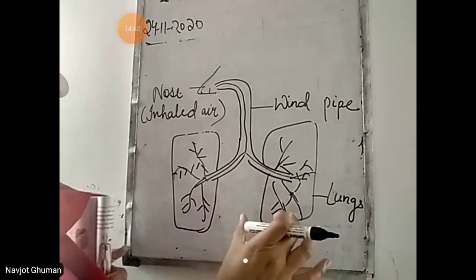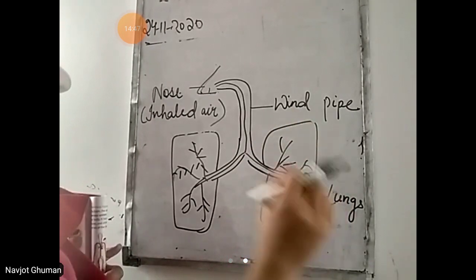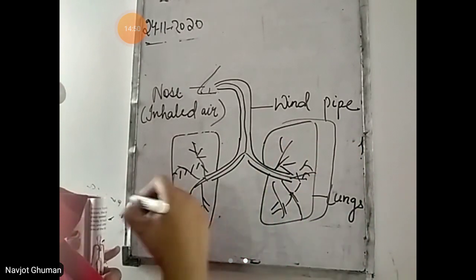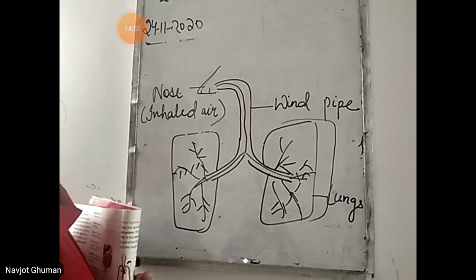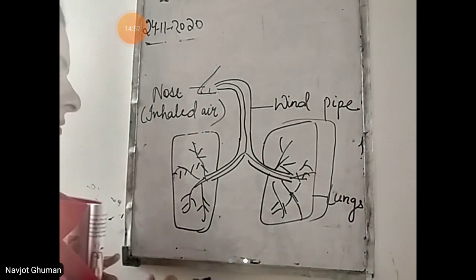When the air enters the lungs they will expand, meaning the size of the lungs will increase. If it is this size, it will become this much, meaning the air has entered the lungs, so its size will automatically increase.